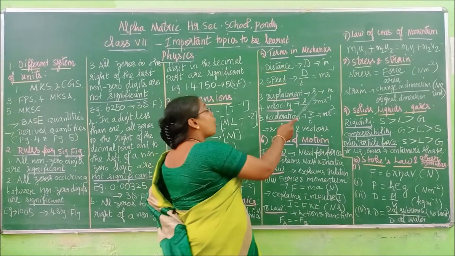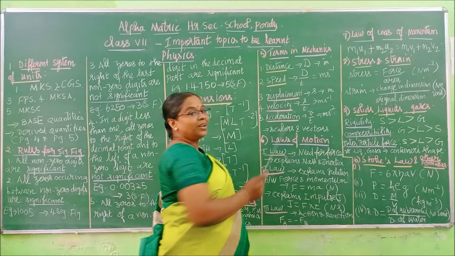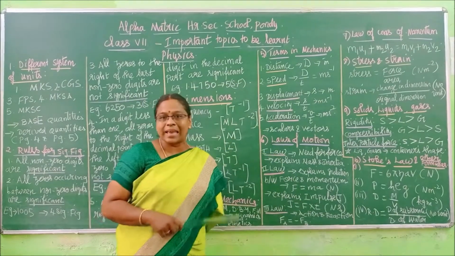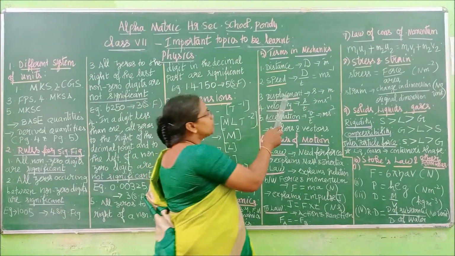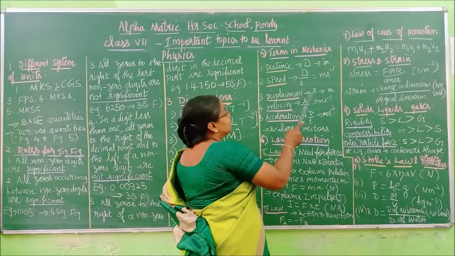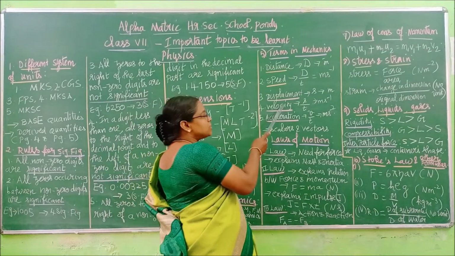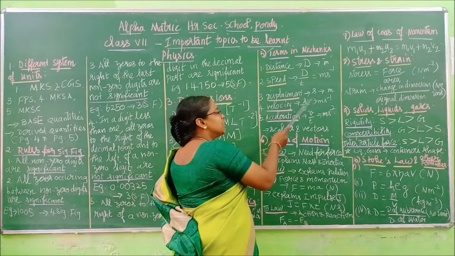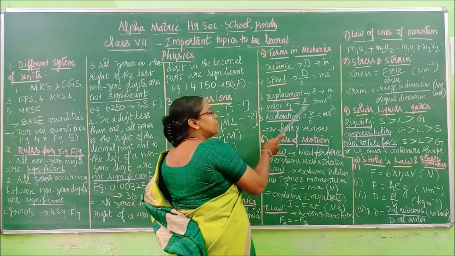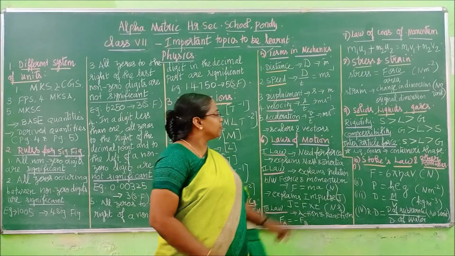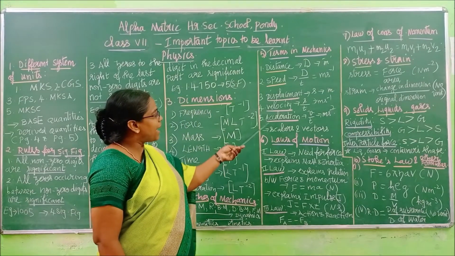Displacement symbol is small s. Here speed symbol is capital S. Okay, here I have not written it, but in your notes I have given it clearly, right? So displacement symbol is small s. Its unit is also meter, right? Next one, velocity. Velocity formula is displacement by time, s by t. What is its unit? Meter per second. Okay. Then we are moving to acceleration.